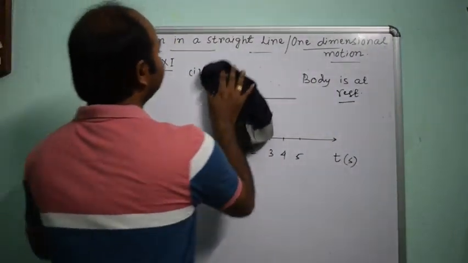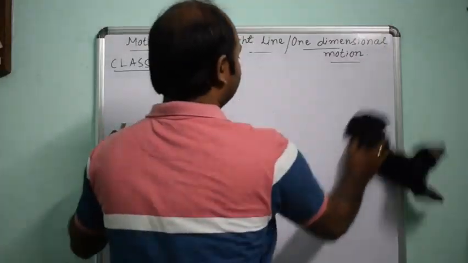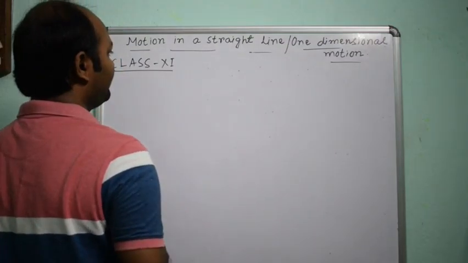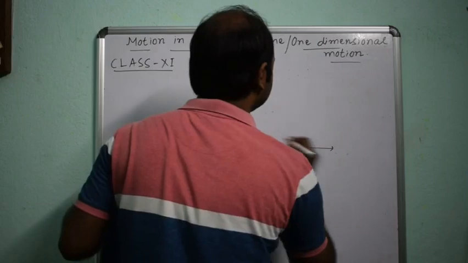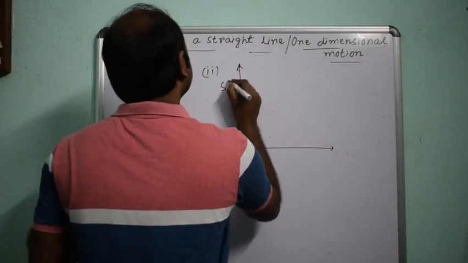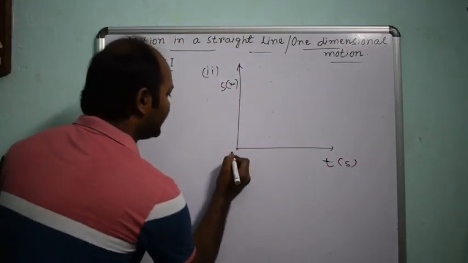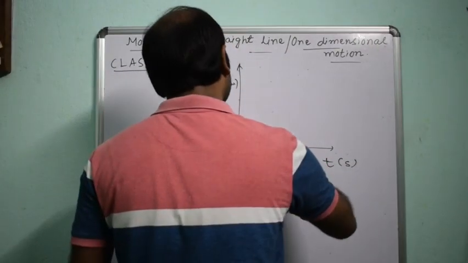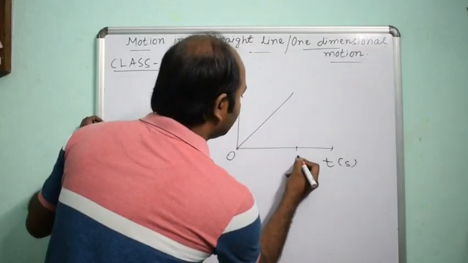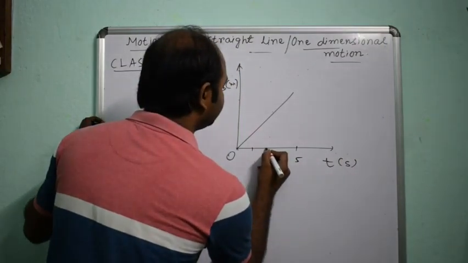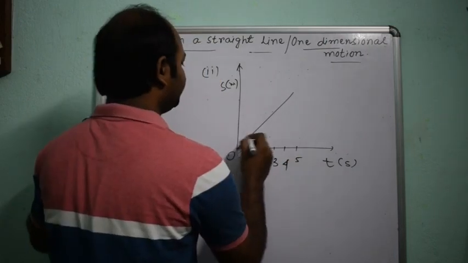Next graph, same displacement time graph. Number 2, second graph. S in meter, along the direction of time, in second, it is the origin. Let the graph be like this. This is 5. 1, 2, 3, 4, 5.